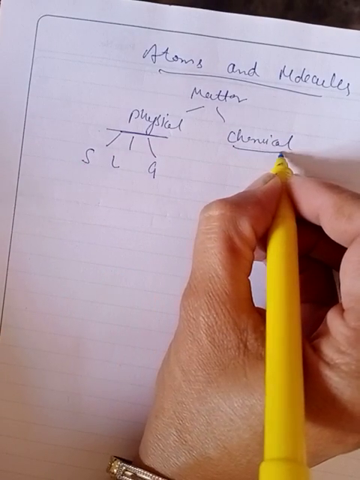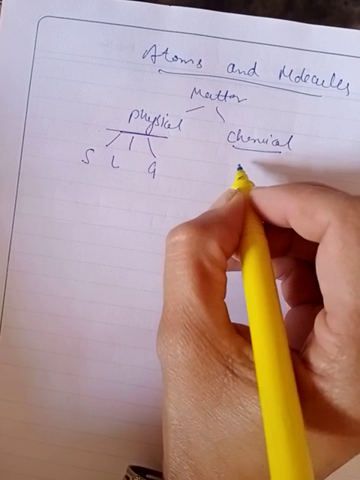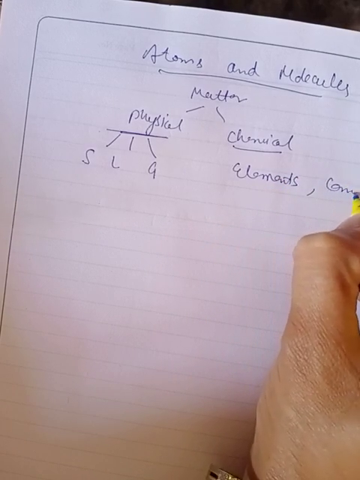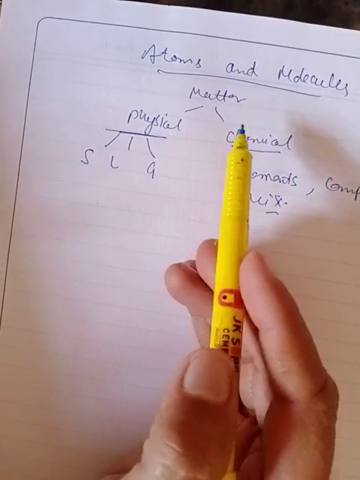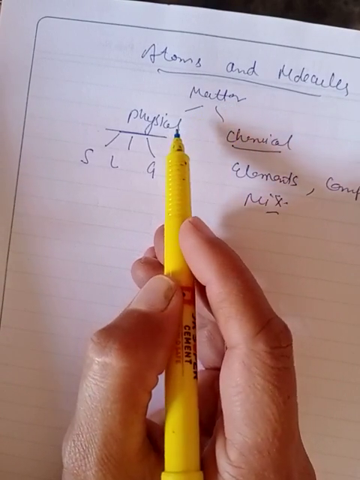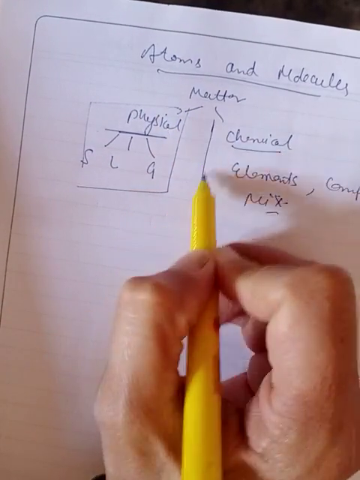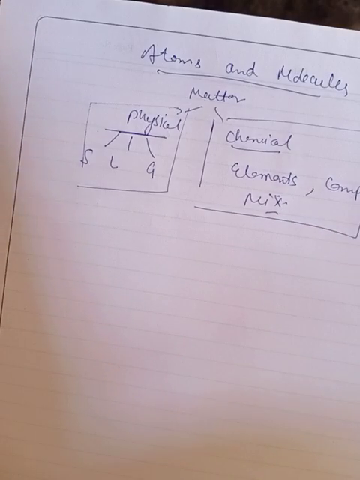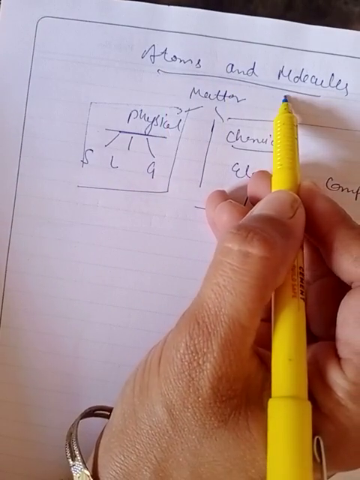According to chemical classification, matter can exist in different forms such as elements, compounds or mixtures. So in this present unit, I am going to discuss atoms and molecules.